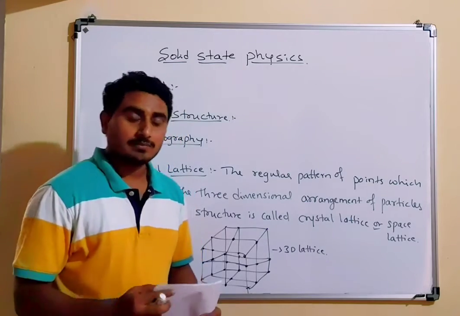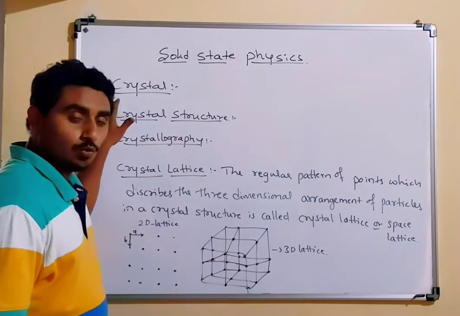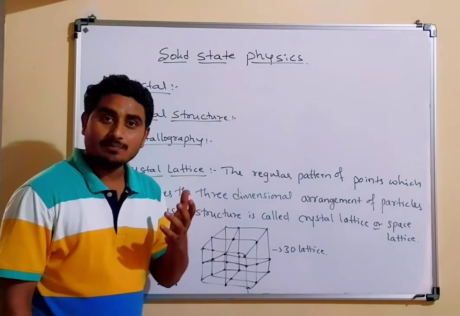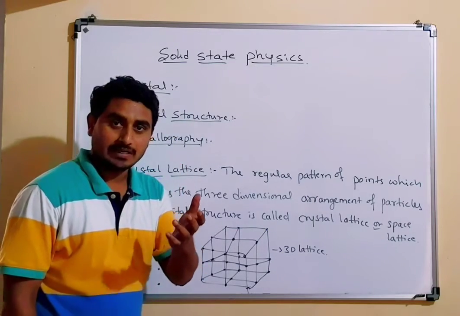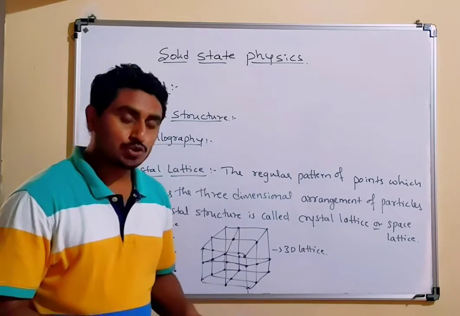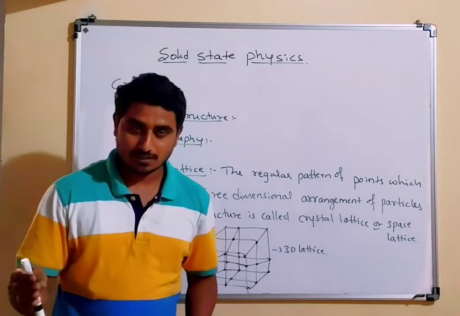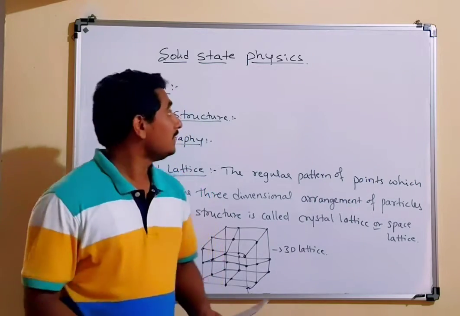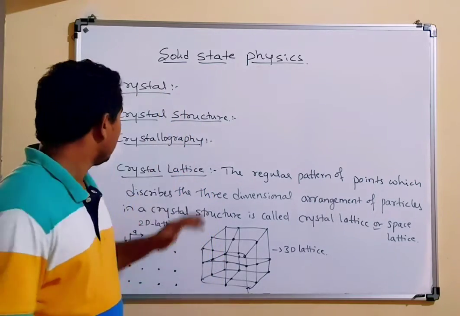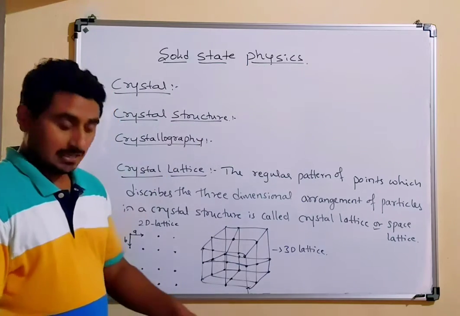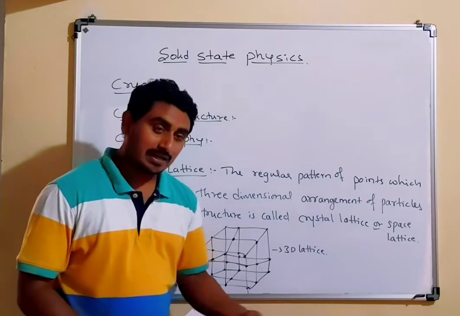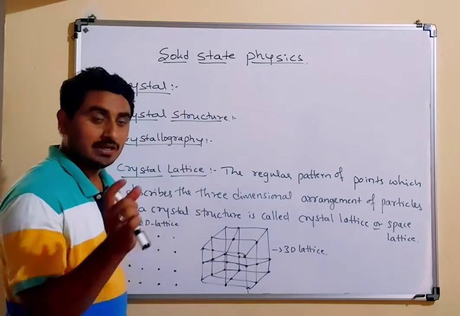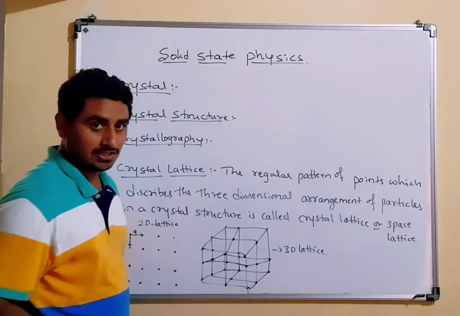In the last video lecture, I already discussed the definition of a crystal. So, what is a crystal? A crystal is a solid composed of a periodic array of atoms, molecules, or ions. That is what we call a crystal. And what is a crystal structure? The crystal structure is the atomic arrangement in the crystal.